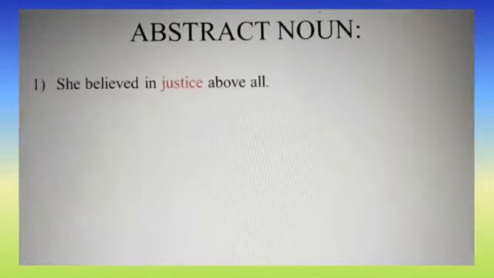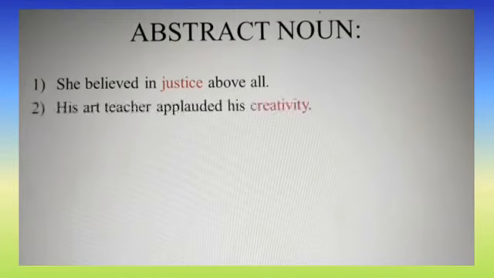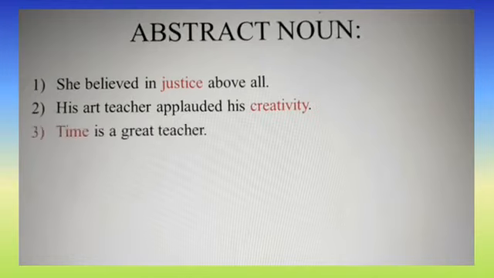She believed in justice above all. So here justice is an abstract noun. Second one, his art teacher applauded his creativity. Applauded means to clap. So creativity is an abstract noun. The third one, time is a great teacher. So here time is an abstract noun.